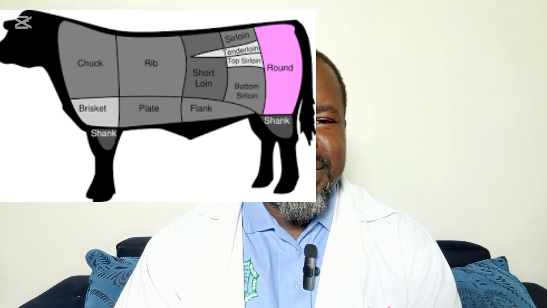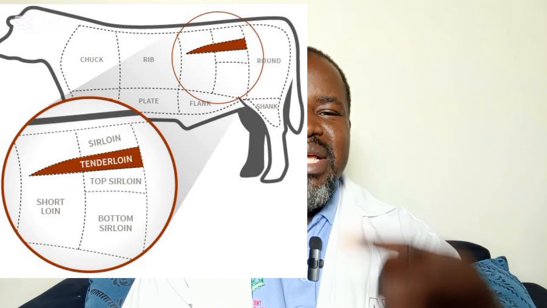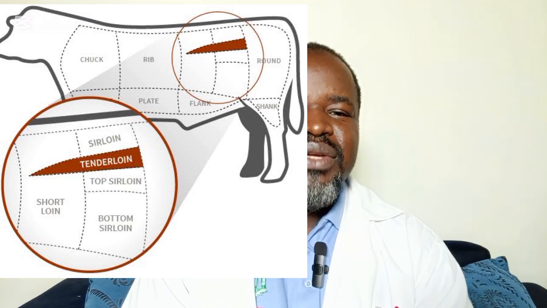So that's the reason why I prefer white meat to red meat. But I know a lot of you love red meat and you cannot see yourself stopping red meat at all. I have an option for you. If you look at this video, there are certain parts of the beef that you can get lean meat. The meaning of lean meat is that part of the beef that has minimal or no fat. So if you look at it critically, there's tenderloin, there's round meat, and the rest that you can see there.